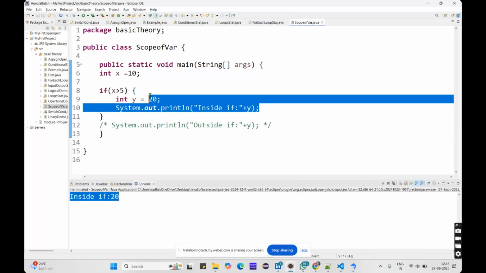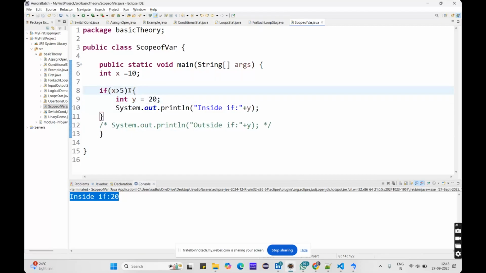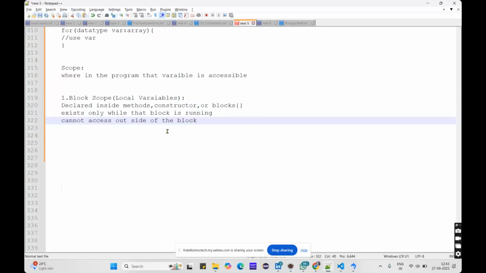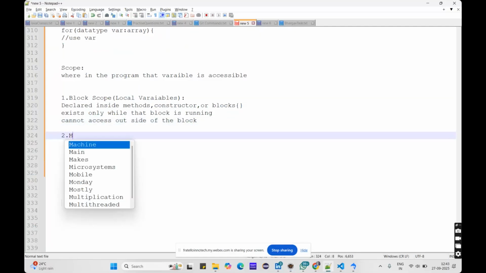When we deal with functions and methods, I will explain it there. Just the same as this. Imagine this is one method. In that method you are declaring that variable, so you can use it in that method itself. You can't use it outside of this method. Okay, so next we have an instance scope. This is the block scope, and second we have the method scope.